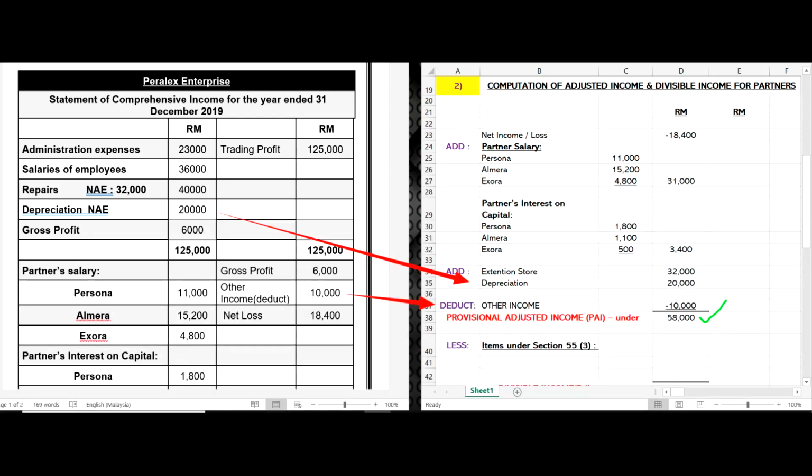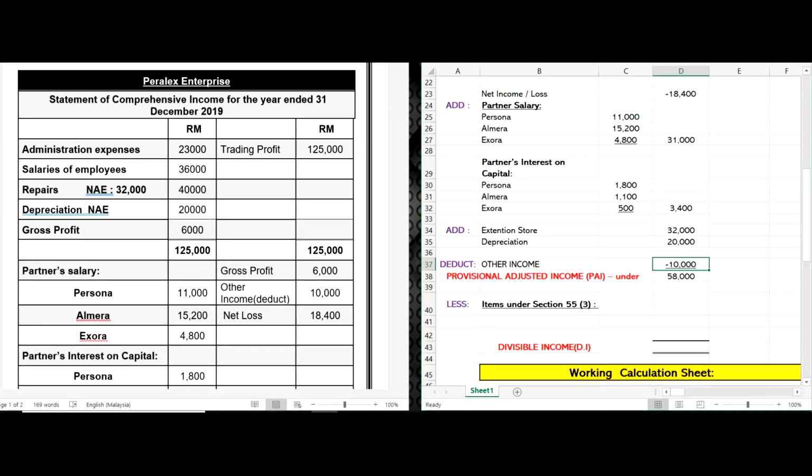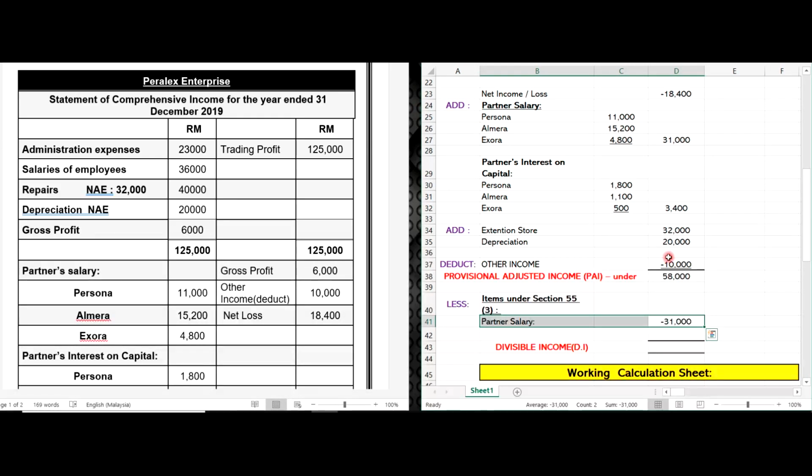After we get the PAI, we are going to deduct everything regarding the partners: the partner salary, 31,000, and the interest on capital amount.